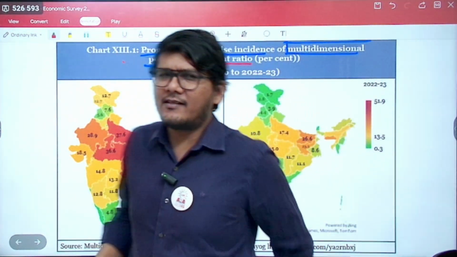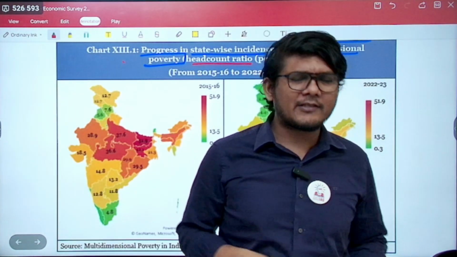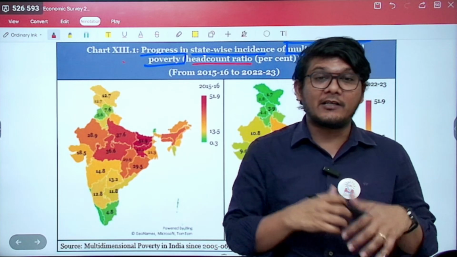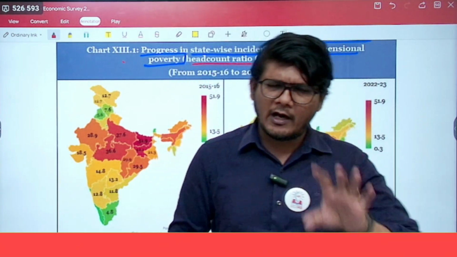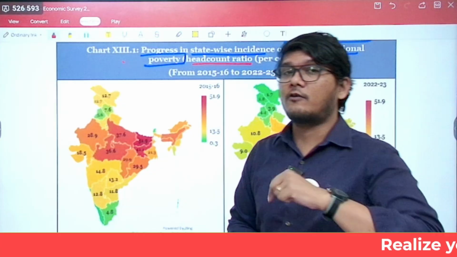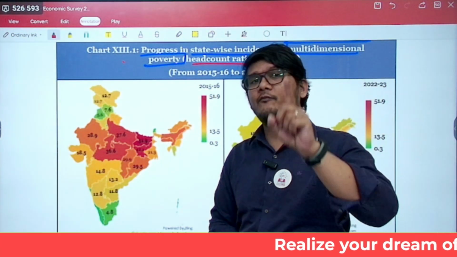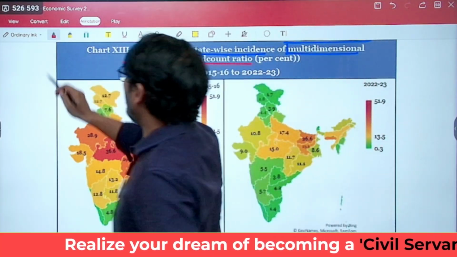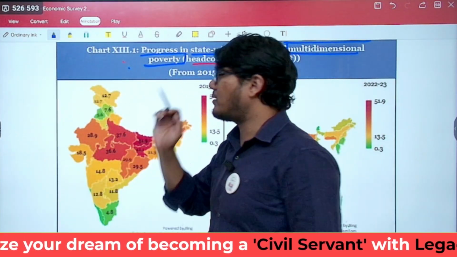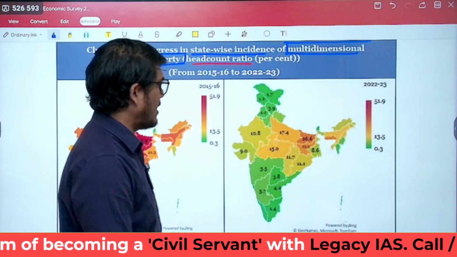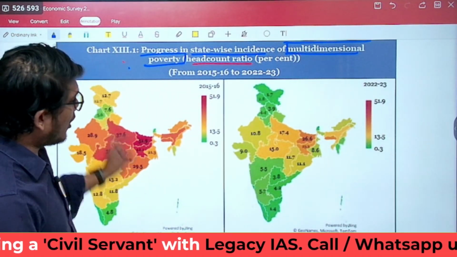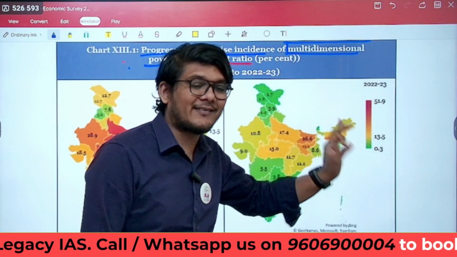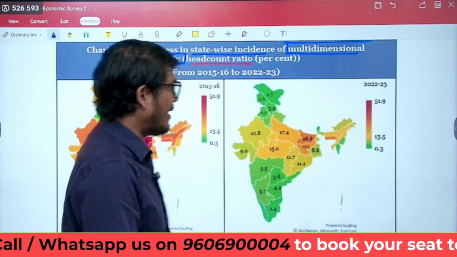So very recently there was also news, a couple of months back, that a huge amount of microfinance loans were being defaulted, and almost 25% were from the state of Bihar, which also shows the state of Bihar would actually be quite poor. If you link that news, you realize here also the state of Bihar has the highest multi-dimensional poverty index. Now, because it has the highest, it is going to decline considerably, but it still remains the highest only. Anyway, let us have a look.